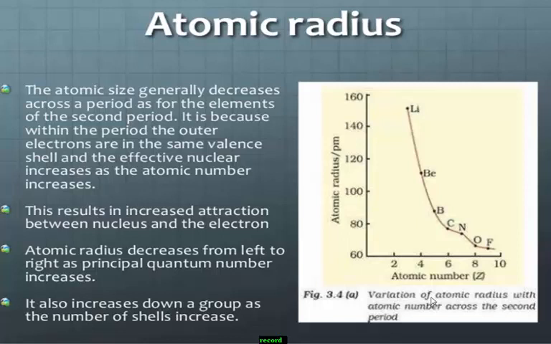Along the period, the electrons are added to the orbitals of the same shell. As you move from left to right along the period, electrons are added to the orbitals of the same shell. Here effective nuclear charge increases, hence atomic radius decreases along the period. Remember, down the group atomic radius increases and along the period atomic radius decreases.